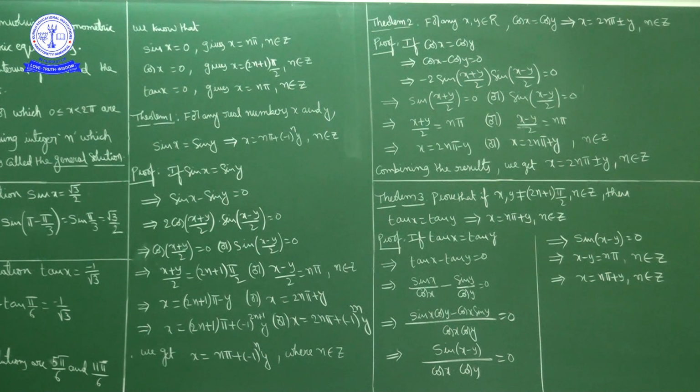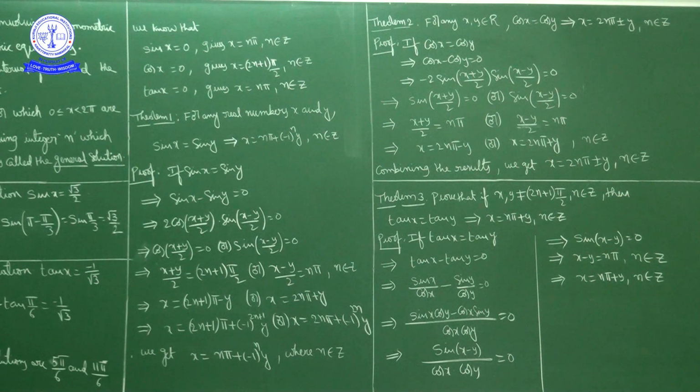Okay. Next theorem. Prove that if x and y are not odd multiples of pi by 2, that is, x is not an odd multiple of pi by 2 and y is also not an odd multiple of pi by 2, then if tan x equal to tan y, that implies x is equal to n pi plus y, where n is an integer. If tan x equal to tan y, then the general solution is x is equal to n pi plus y.